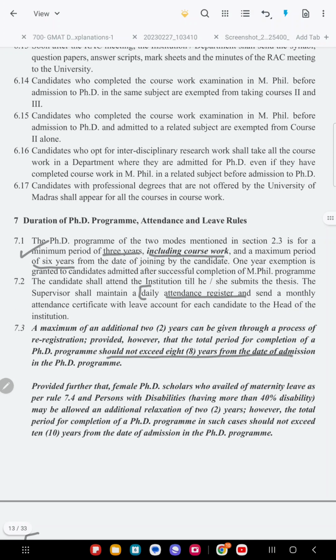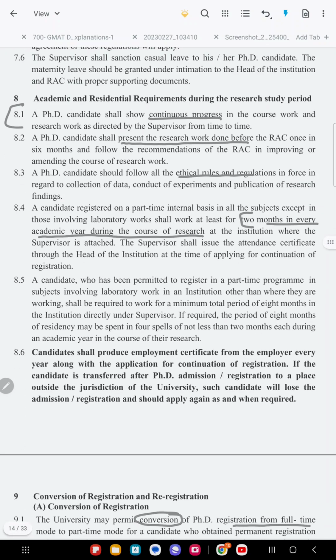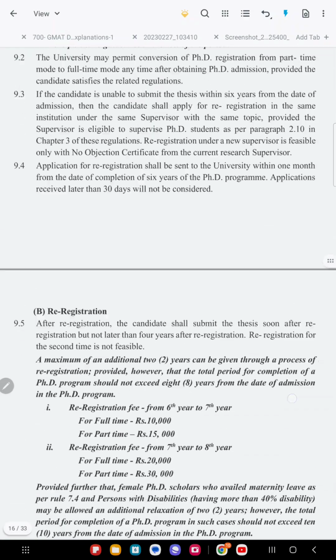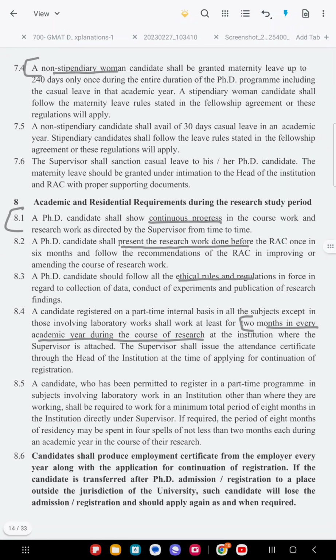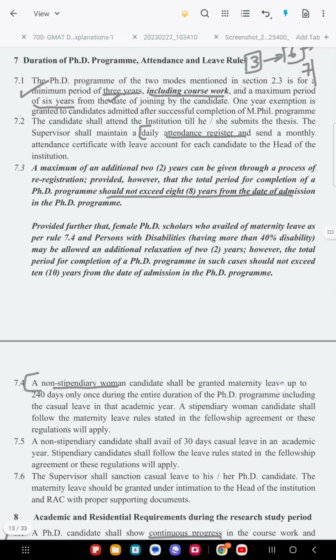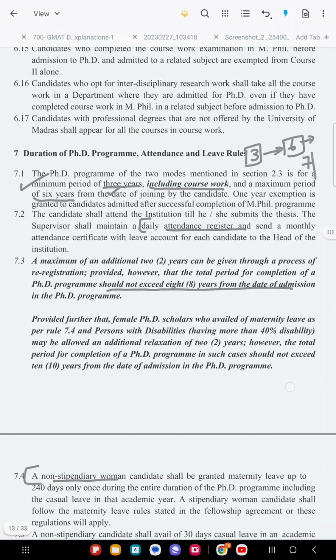Okay, next important is the duration, attendance and leave rules. So PhD, as we all know, is 3 years minimum. And as per our Madras University, the maximum is 6 years that you have to complete. Okay, so there will be a concession for the upper limit, that is you can sometimes have 7, or at last it is 8 years. From here they have mentioned it should not exceed 8 years.